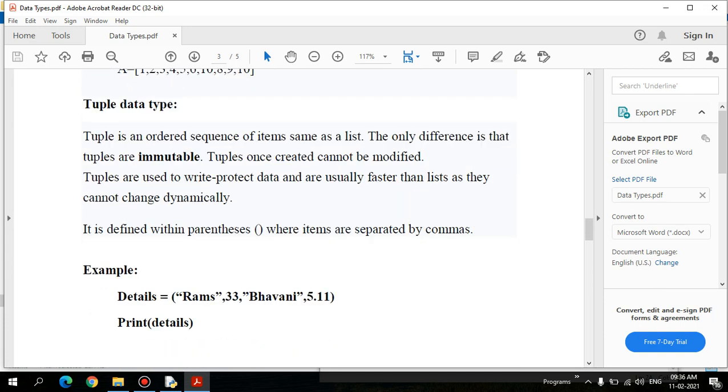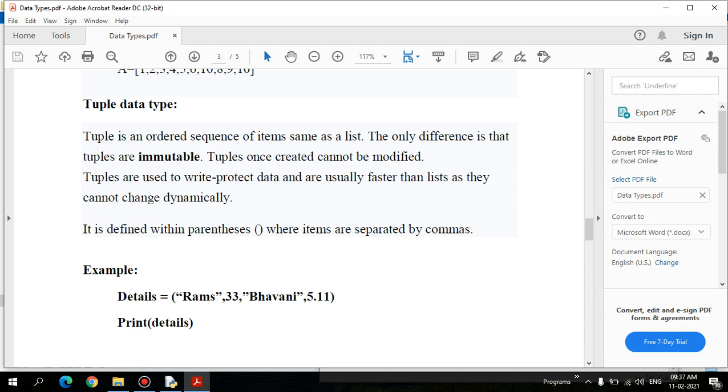Next is tuple. Here tuple has similar functionality to list. A tuple is an ordered sequence of items, same as a list. The only difference is that tuples are immutable. For example, in a project there is some information that should not be changed. If you are developing software for an organization, there are cases where the employee information should not be changed. In such cases we can go for the tuple data type.